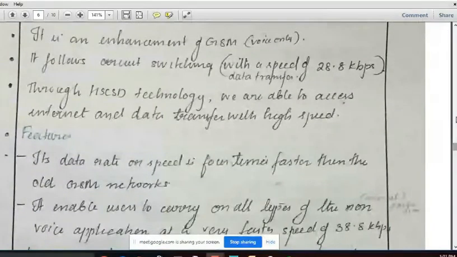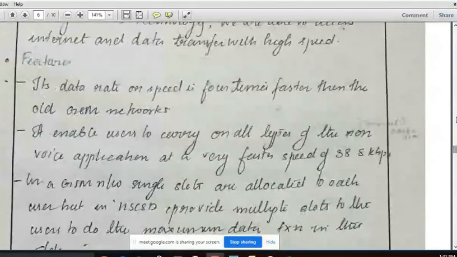It enabled the user to carry on all types of non-voice applications at a faster rate of 38.8 kilobits per second, like email, internet applications, web browsing, etc. That was possible at a faster speed of 38.8 kilobits per second.